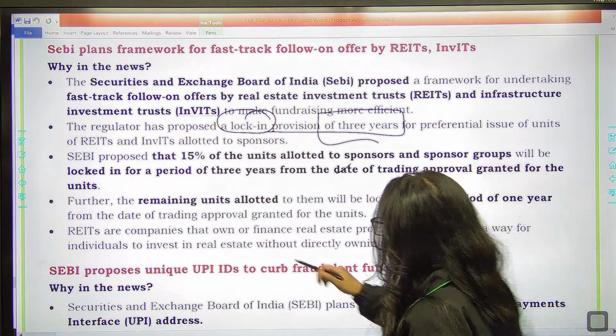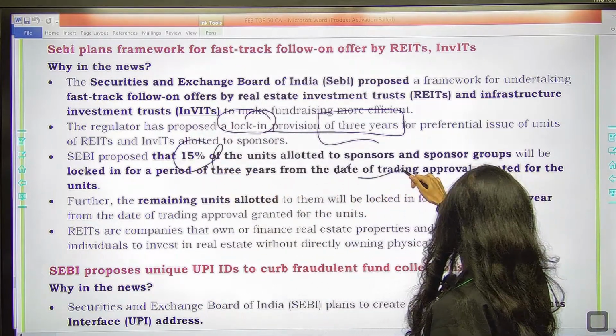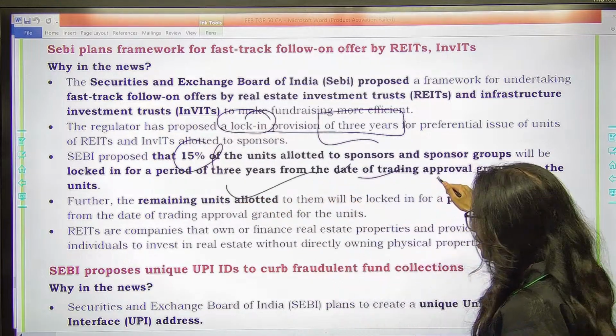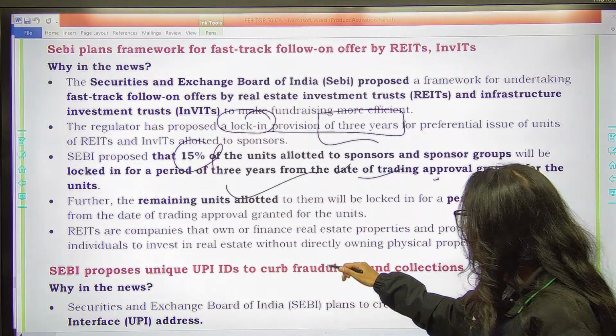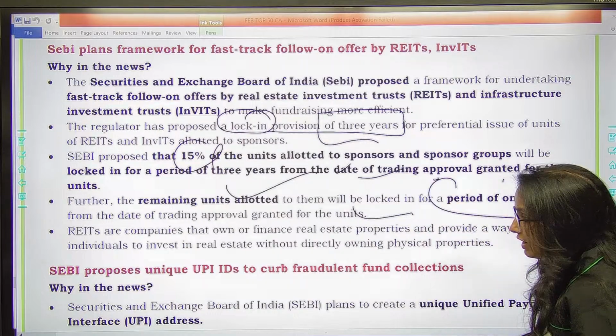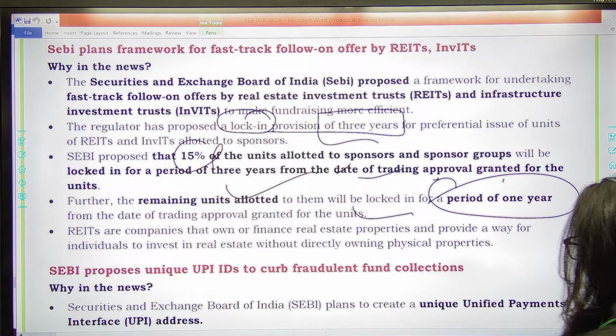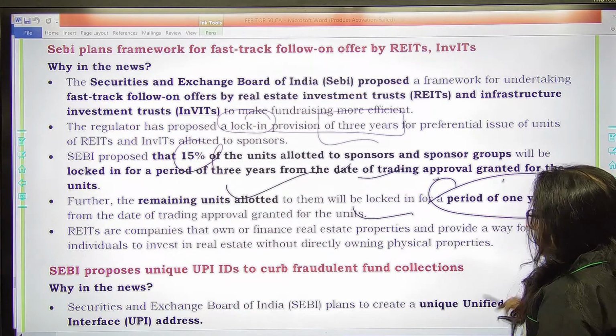Also 15% of the units allotted to sponsors and sponsor group will be locked in for a period of 3 years from the date of trading approval. Remaining units allotted to them will be locked in for a period of 1 year. Remaining units. So apart from 15%, the remaining units would be locked in for a period of 1 year.